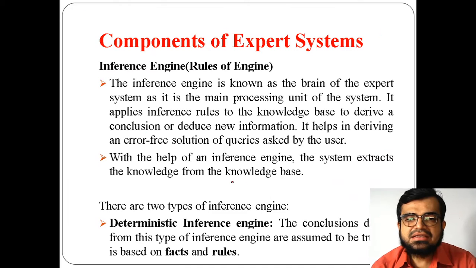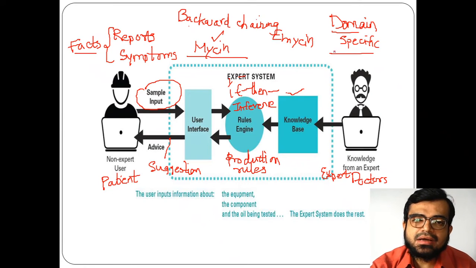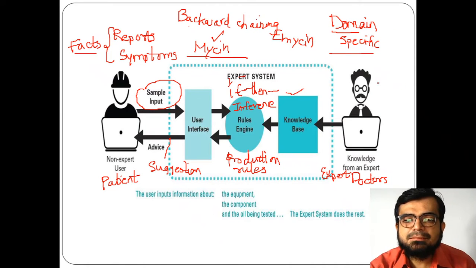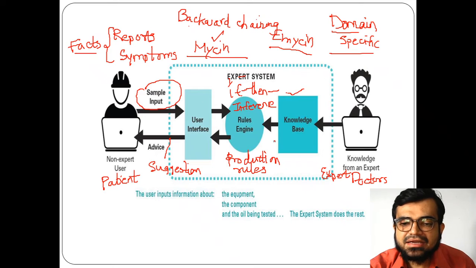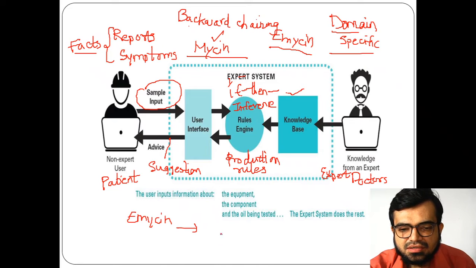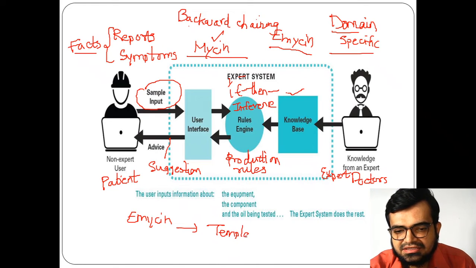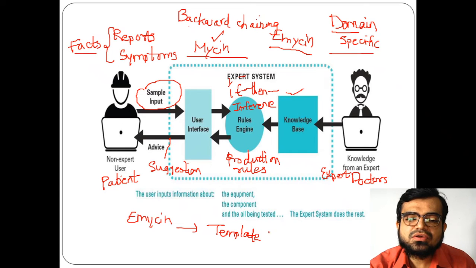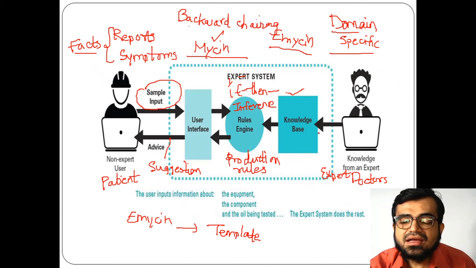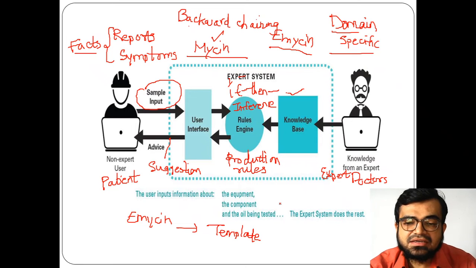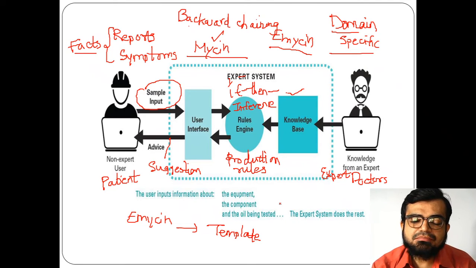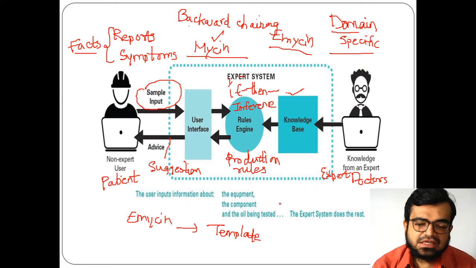That's why I said that along with MYCIN, which is specific to blood infection, EMYCIN was an expert system which is a template. Remember what EMYCIN stands for? It is a template, or you can say a shell, which doesn't have particular knowledge. So it is like a template or frame that you can use for any kind of disease. In that way EMYCIN works.